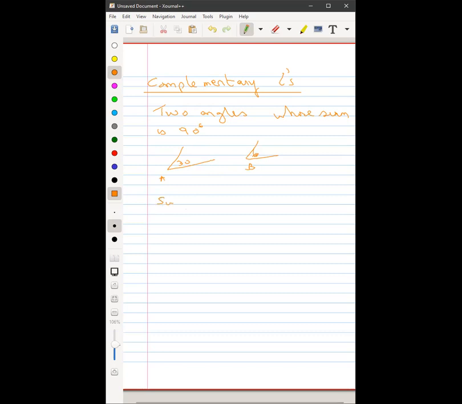Then we have supplementary angles. Yatharth, what are supplementary angles?